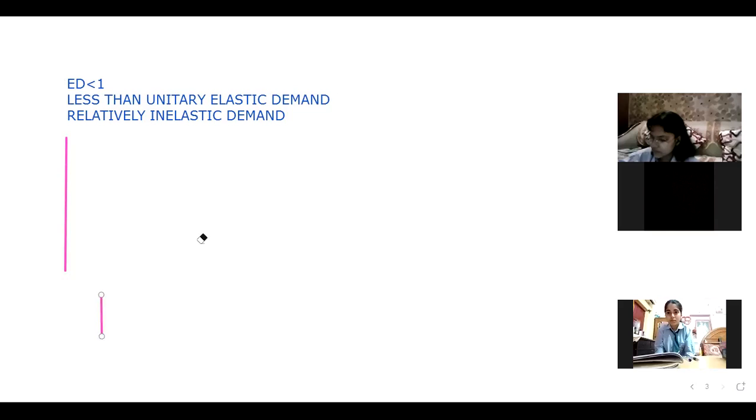Making the diagram here. So again we will write x-axis, y-axis and all.